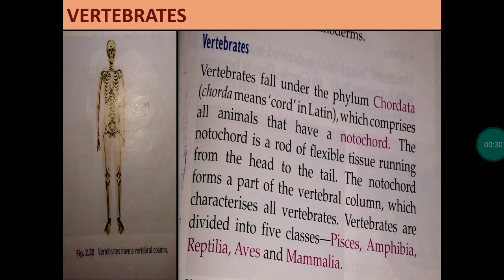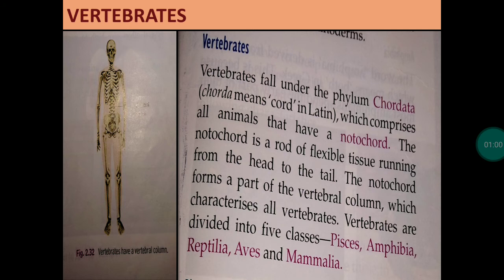Vertebrates fall under phylum Chordata, which comprises all animals that have a notochord. Now, what is a notochord? It is a rod of flexible tissue running from head to the tail. The notochord forms a part of the vertebral column which characterizes all the vertebrates.